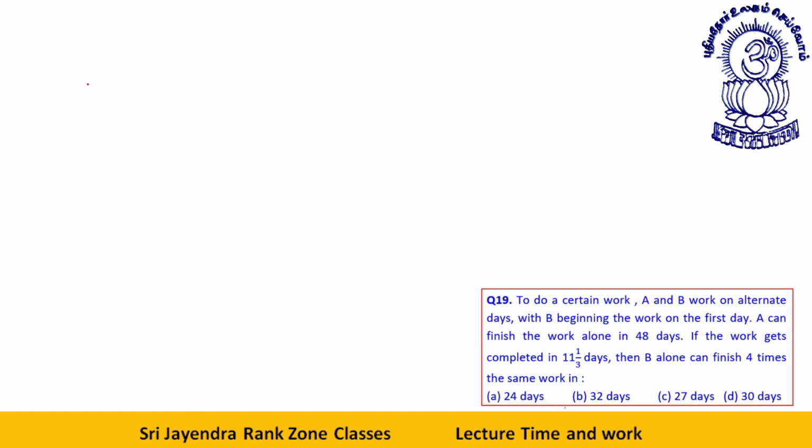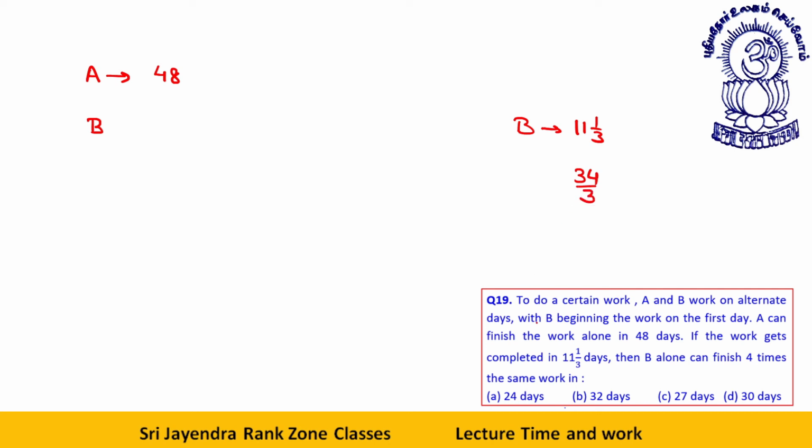To do a certain work, A and B work on alternate days, with B beginning the work on the first day. A can finish the work alone in 48 days. If the work gets completed in 11 1 by 3 days, then B alone can finish 4 times the work in how many days? We know A can do the work in 48 days.